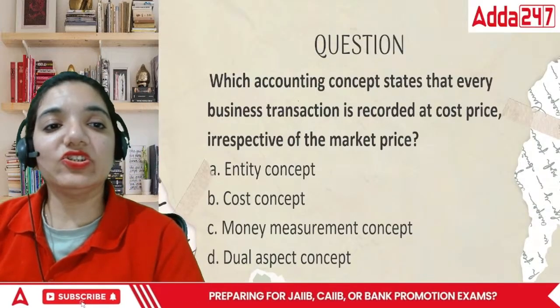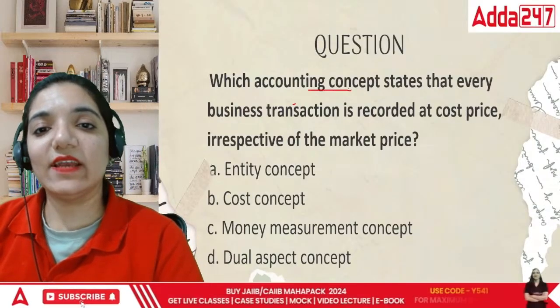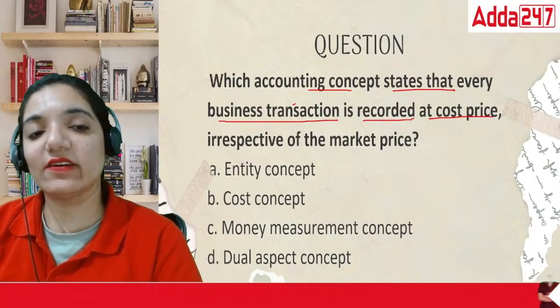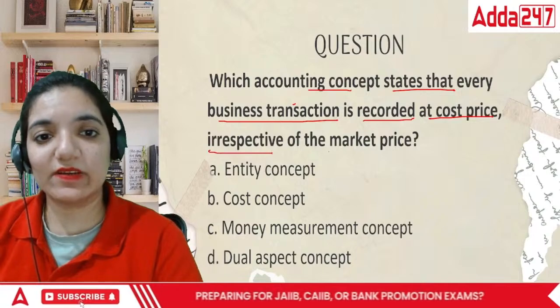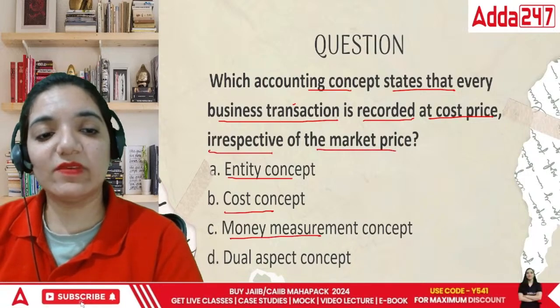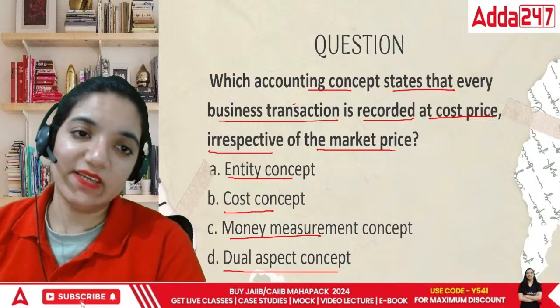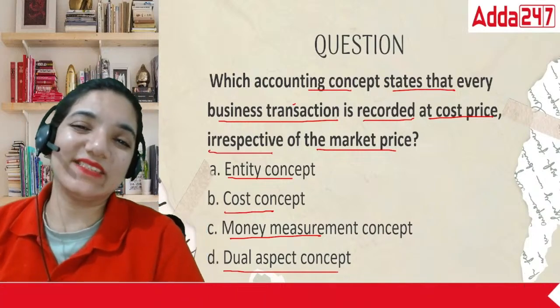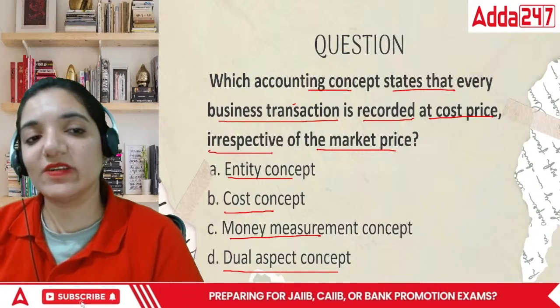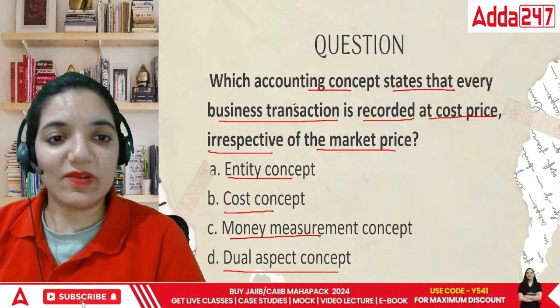Next, which accounting concept states that every business transaction is recorded at the cost price irrespective of the market price? Entity, cost, money measurement, or dual aspect concept. Matlab, there are multiple concepts now.